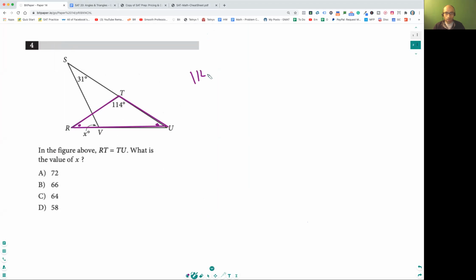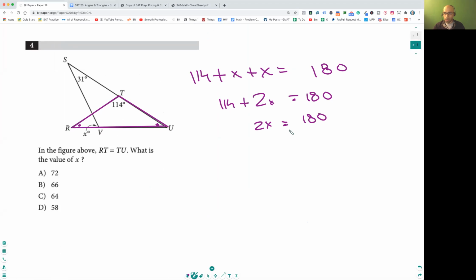You're going to take 114 plus x plus x, which we already did correctly, is 180. So 114 plus 2x is 180. 2x is equal to 180 minus 114, so that's going to give you 66, and so x is equal to 33. So you got this angle as 33. Now I failed to notice, but this guy actually is going to be for this angle.